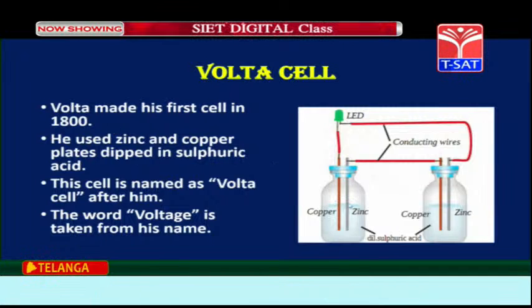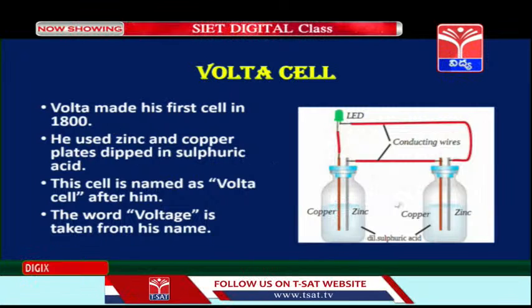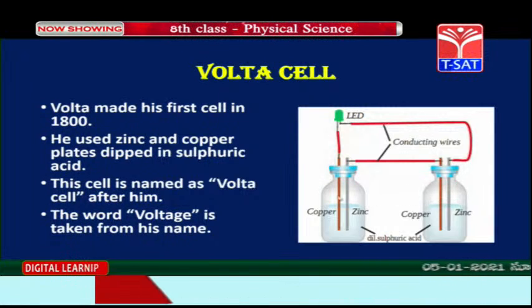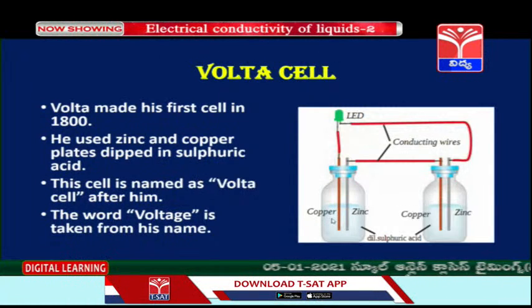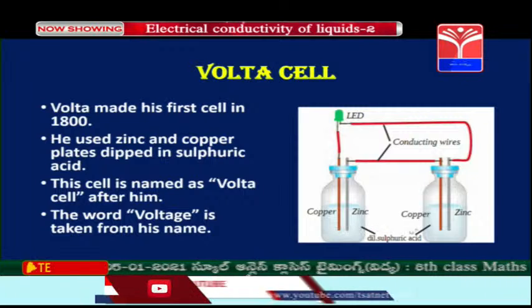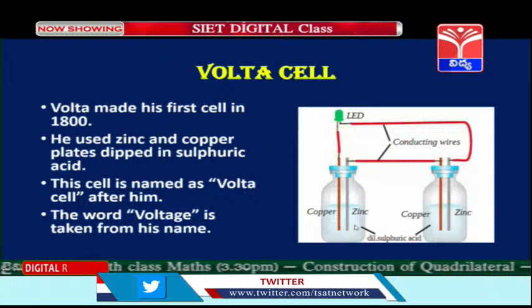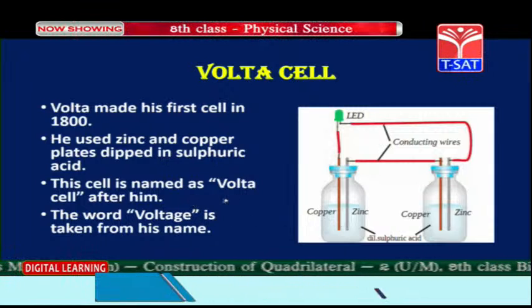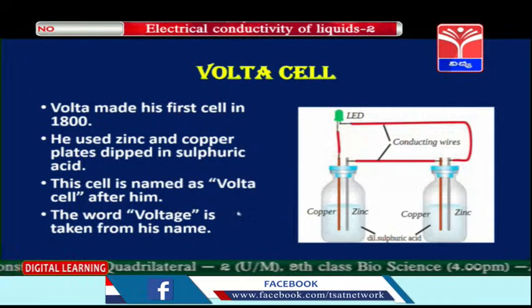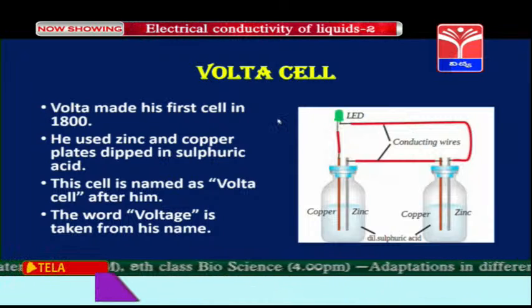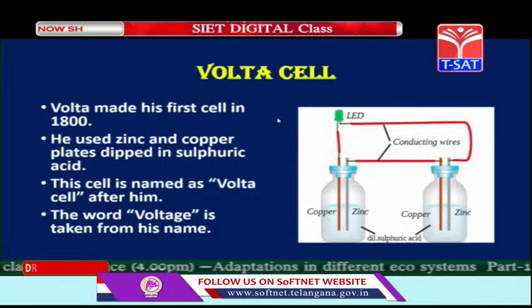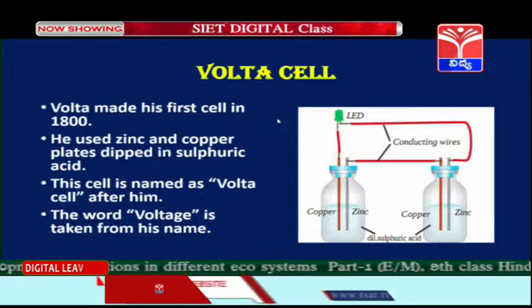He used zinc and copper plates. See here children, zinc and copper plates, and he dipped them in diluted sulfuric acid. Okay children, they were dipped in diluted sulfuric acid. This cell is named as Volta cell after him. So the name is given as Volta cell or voltaic cell after Alessandro Volta because he discovered it.